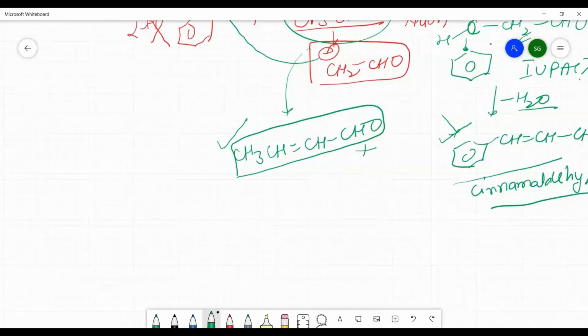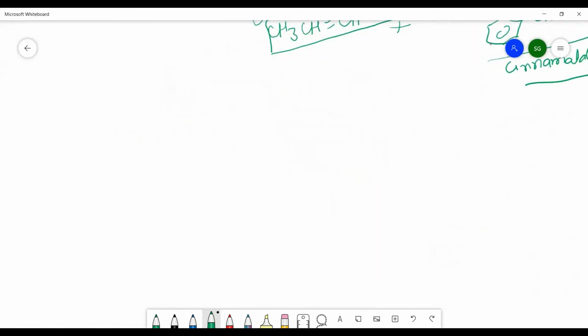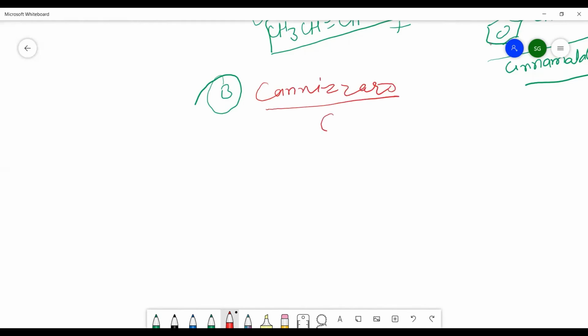So that you can see that there is a cross aldol condensation, we are also getting the product depending upon the sort of reactant we are taking. Now the last reaction of aldehyde and ketones is the Cannizzaro reaction. In Cannizzaro reaction, the reagent used will be concentrated NaOH. Concentrated alkali we have to take, or concentrated KOH we can take.